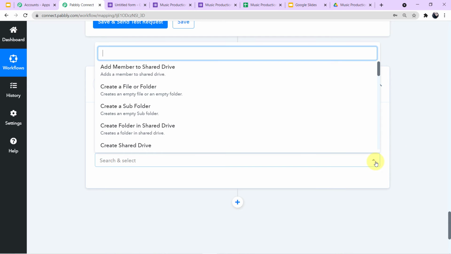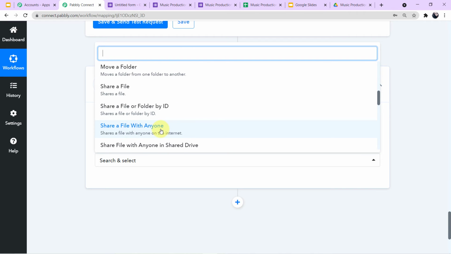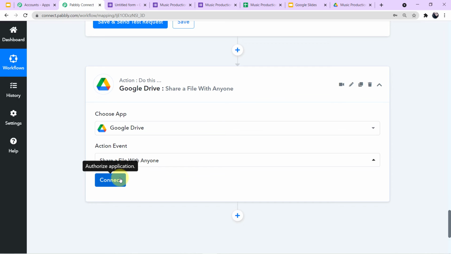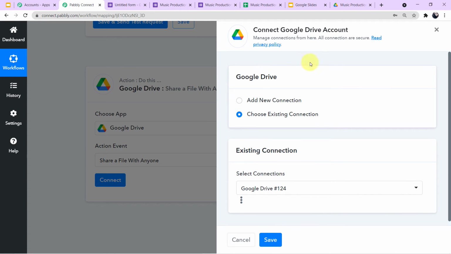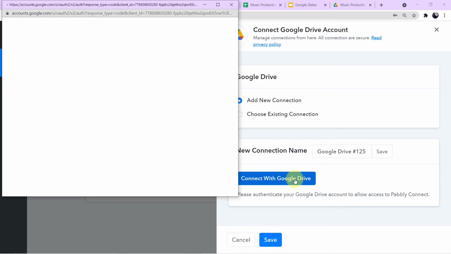I'll click this arrow and search for the particular action event. I want to share a file with anyone. So here it is, share a file with anyone. I'll click this, and now I'll click on connect. A mini window has emerged in front of me asking for two options, add new connection and choose existing connection. So I'll click on add new connection, and now I'll click on connect with Google Drive.